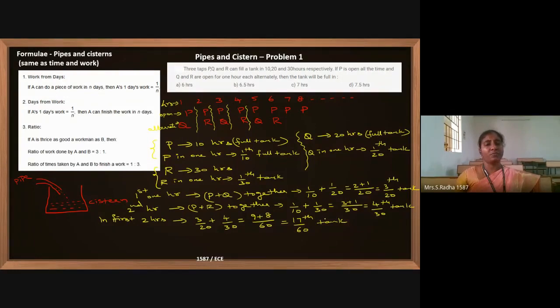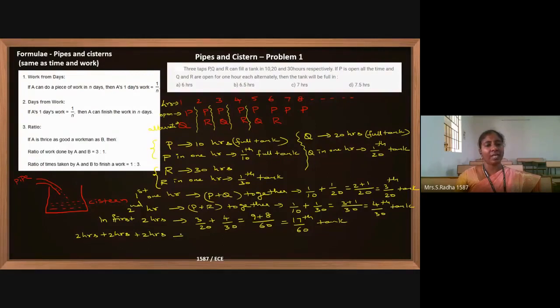Now, when will this numerator 17 exceed 60? If you take 17 into 3, it is 51. 17 into 4 is 68. So we can take 3 times. 2 hours, again 2 hours, again 2 hours, 3 times.